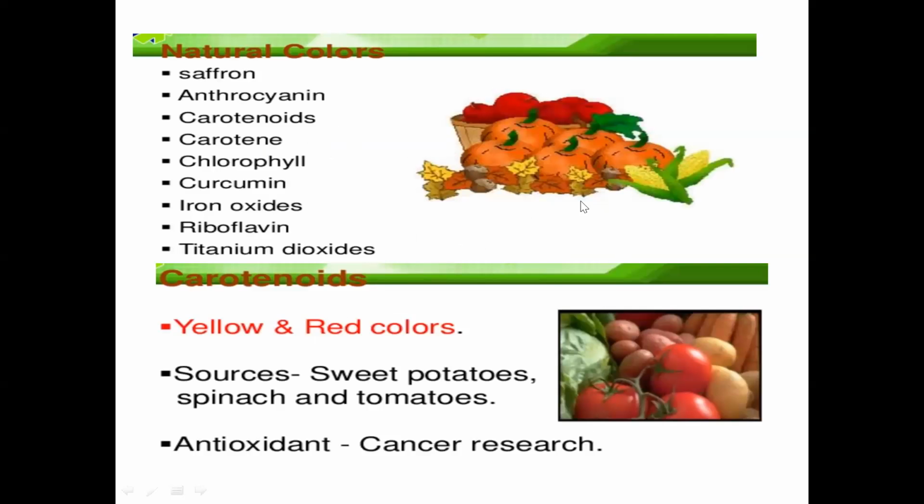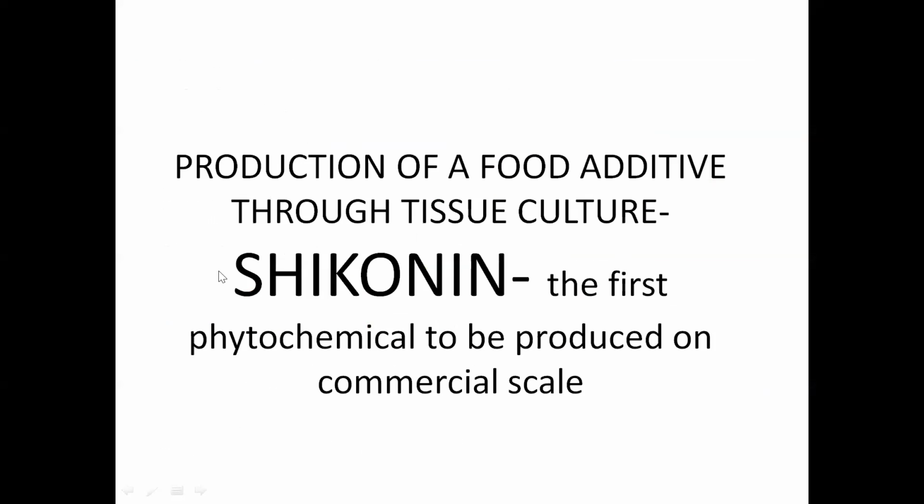So I will just take one: food additive and flavor agent. So you have natural colors and natural flavors. Okay, saffron is very common. Anthocyanin, carotenoids, chlorophyll, curcumin, iron oxides, riboflavin, all these are natural colors. Okay, sweet potatoes, spinach, tomatoes. All these are normally antioxidants. So I'm just going to take one: shikonin. I hope you remember, this was first commercialized by the Japanese for the production of bio lipstick. Okay, shikonin, the first